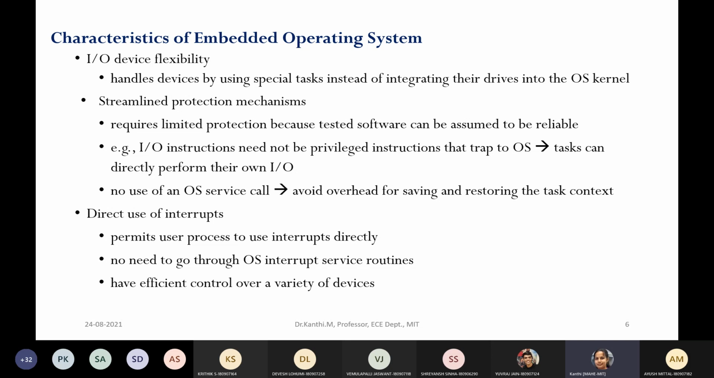And there is a direct use of interrupts. In the embedded operating system, it permits user processes to use interrupts. Whatever the process used by the user, the application user can use the interrupts. You need not go through the operating system interrupt service routines. Straight away, directly you can use the interrupts. And also there is efficient control over a variety of devices. You can have a variety of devices which can be controlled.